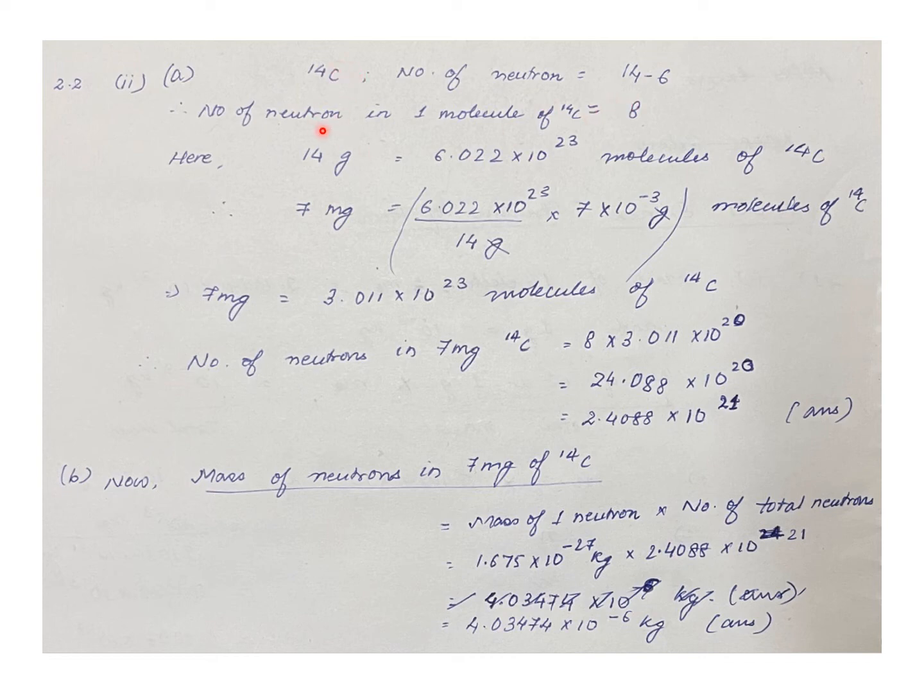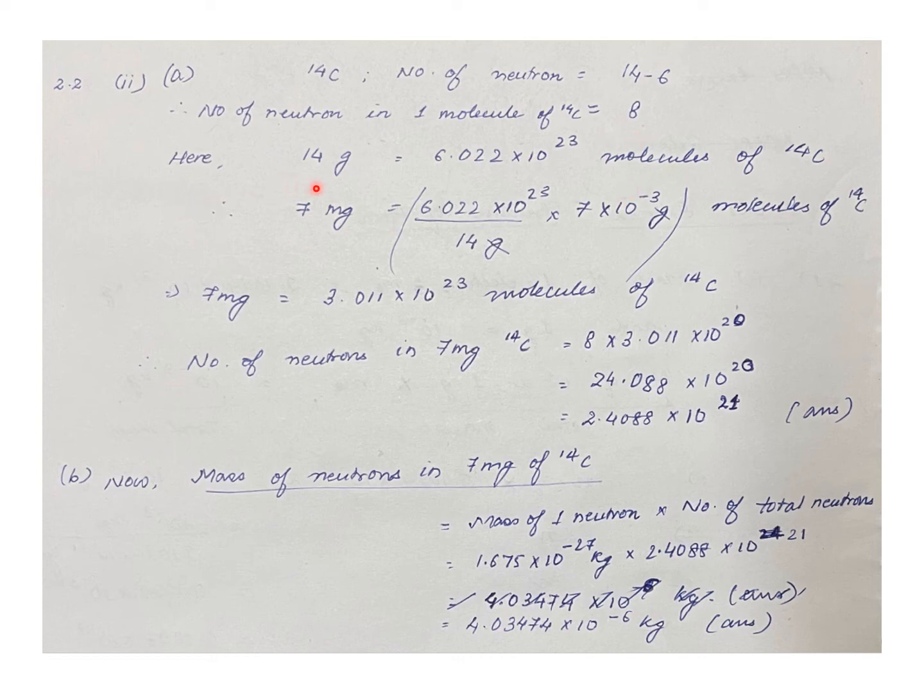We know that the atomic number for carbon is 6 and the number of neutrons is equal to the mass number minus the atomic number. So that is 14 minus 6, that gives 8. So the number of neutrons in one molecule of 14C equals 8.